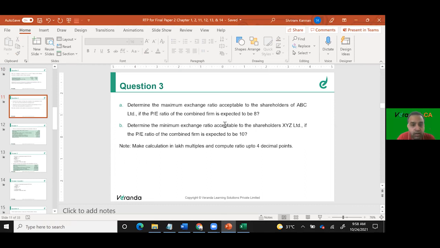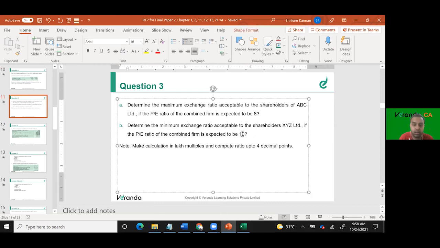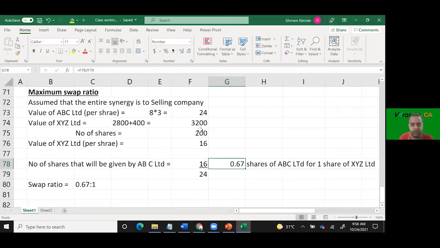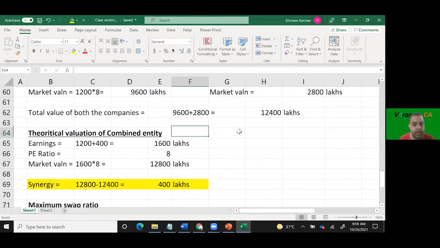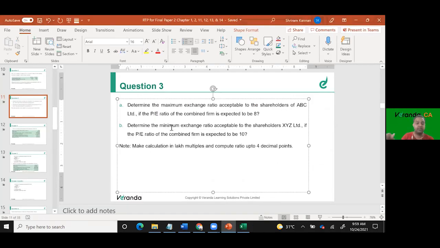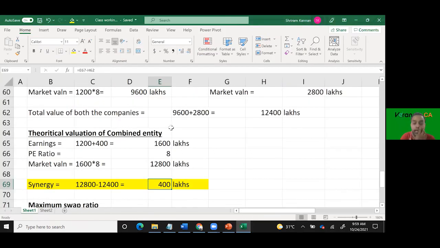Determine the maximum exchange ratio. Determine the minimum exchange ratio acceptable to XYZ Limited if the PE of the combined firm is expected to be 10. Vice versa, I request you to redo this exercise assuming that the PE ratio of the combined firm is 10. அப்போ இங்க போணும், you have to again recalculate. Theoretical valuation will be 1600 into 10, 16000 வந்ததுன்னா, 16000 minus 12400, 3600 is going to be the synergy. அதுல என்ன சொல்றான்? Minimum exchange ratio, na entire synergy is attributable to whom? Buying company. That is when their valuation will go up, so they will issue less number of shares.